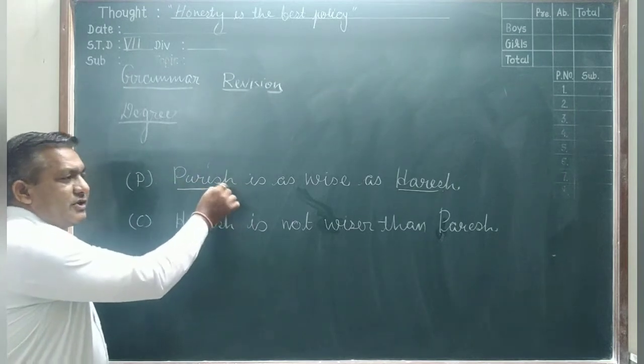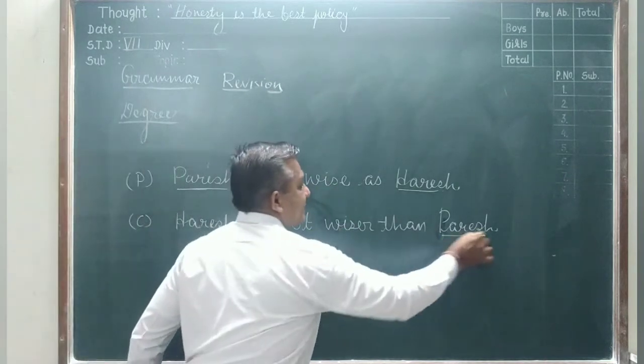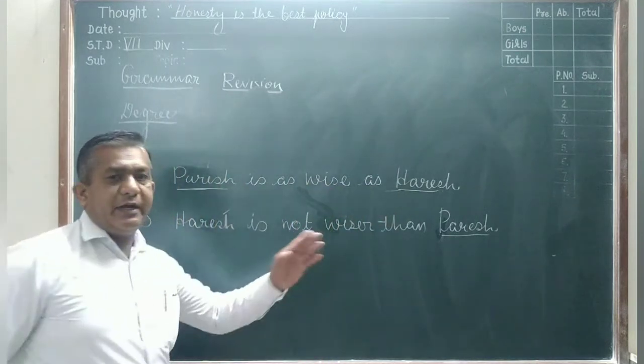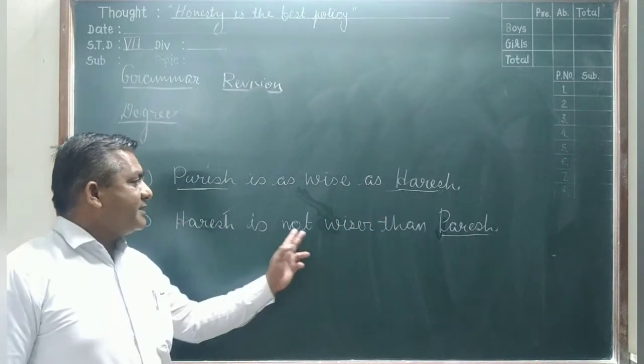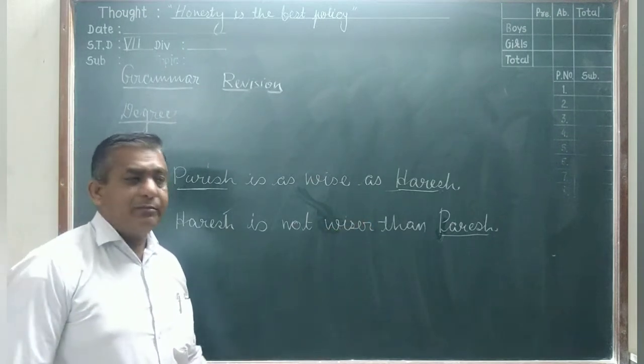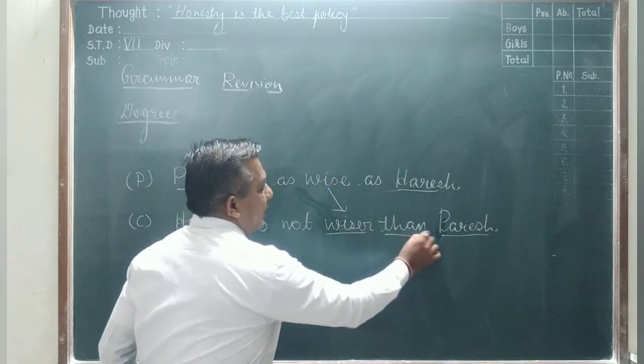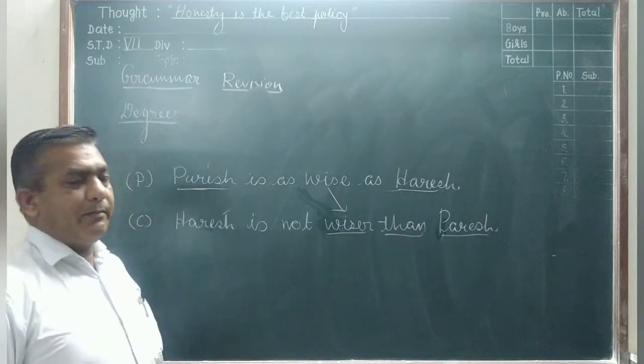You take the last person, Paresh, and Harish, meaning change the nouns' places. He is not wiser than Paresh: comparative degree in wise plus er form, then than and Paresh.